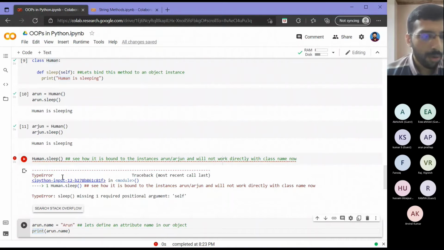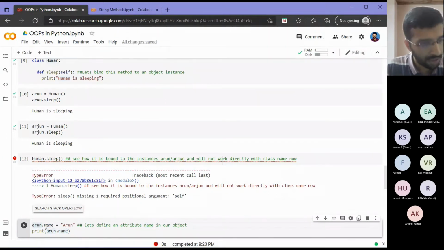Okay, so now one thing that is methods. Now the second thing I told, that encapsulation clubs together methods as well as data attributes. So let's define some attribute. An attribute is like a variable, but we are binding it with an instance here. So similar to name equal to Arun, which we would have just put as name equal to Arun, we want to bind it to my Arun object.